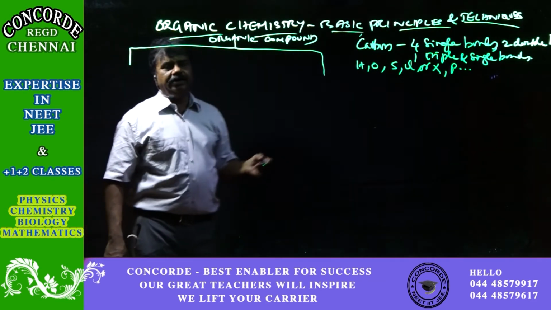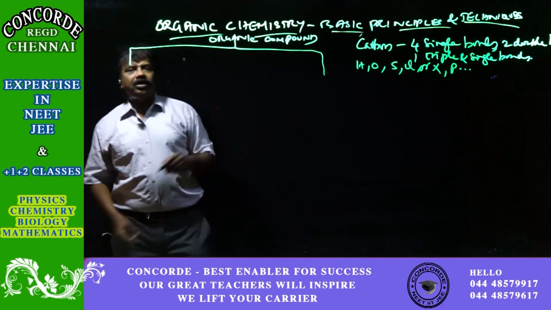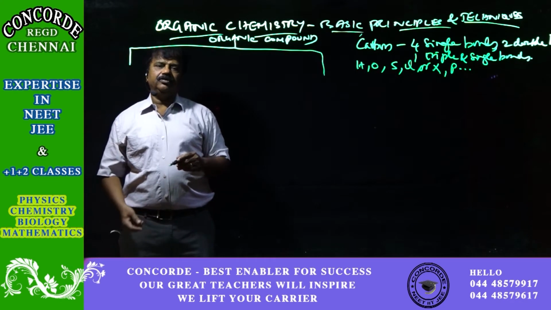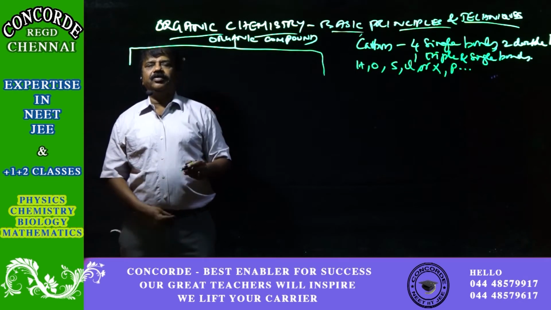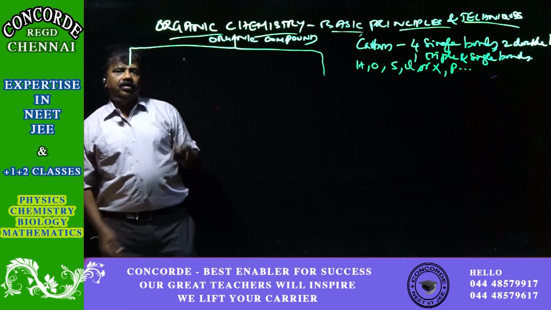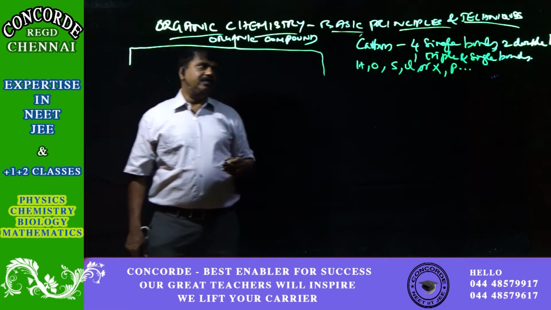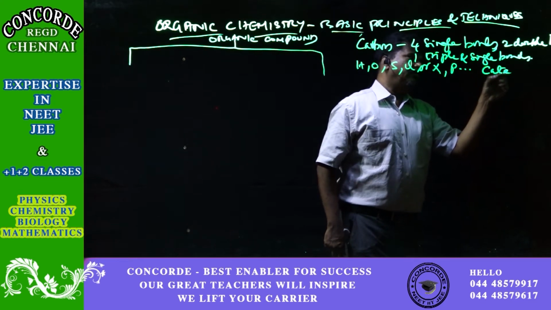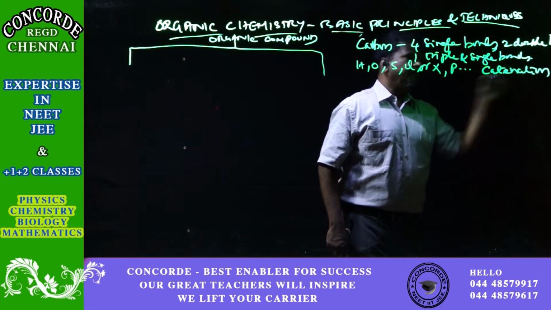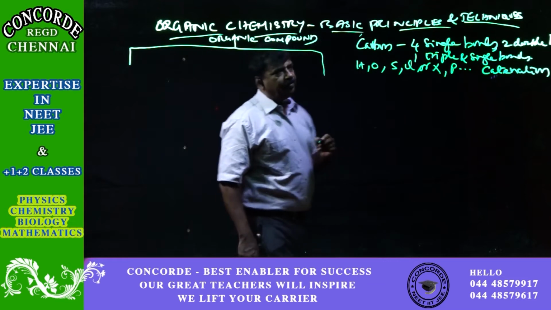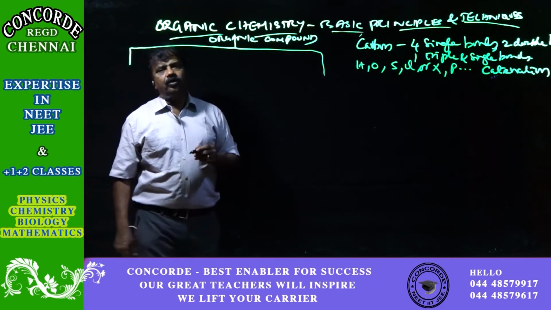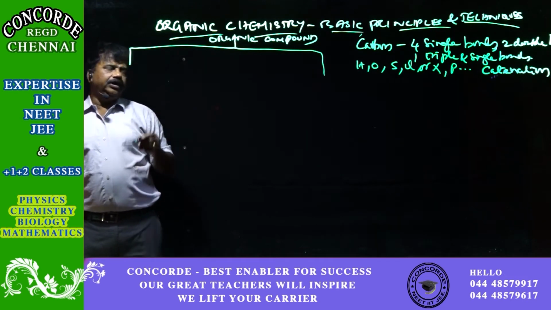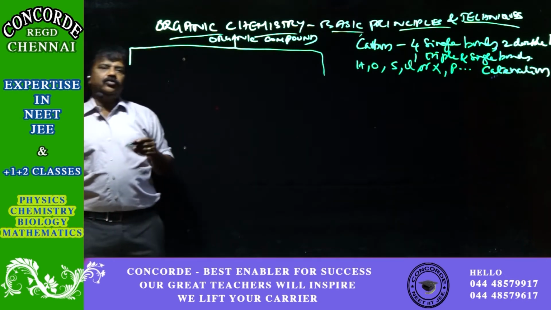And carbon can combine with any number of other carbon atoms. That is the property by which it can go on adding any number of carbon atoms by way of covalent bonds. This property is called catenation. Catenation is a property of carbon to form covalent bonds with a variety of elements, including its own carbon.